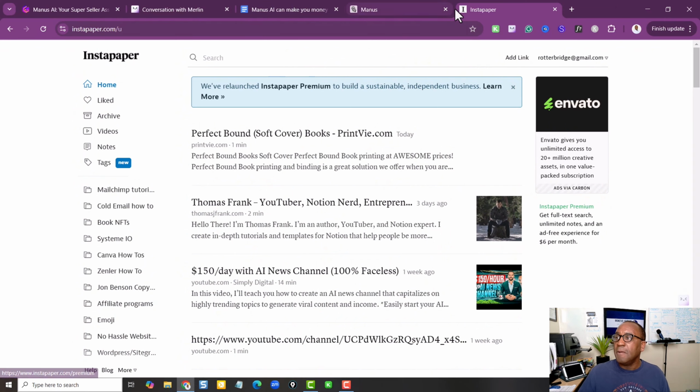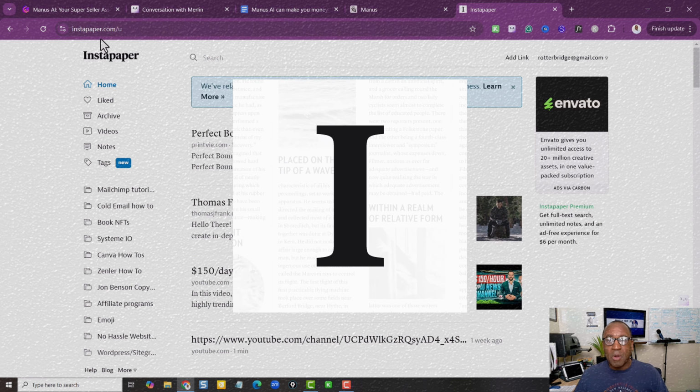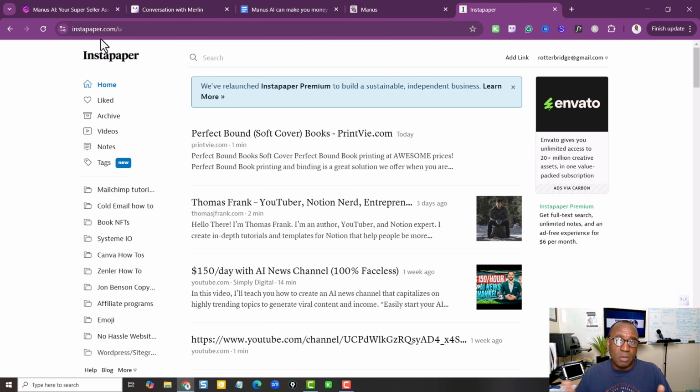All right, so look at this. I went over to Instapaper. I like using Instapaper because it's free, number one. And then there's so many different things that you can do with it. They have a paid version, but I don't worry about that. This free version allows you to just take any link and just save it. And then what happens is when you want to go back into it, you can open it up. You can save YouTube videos, all kinds of stuff.